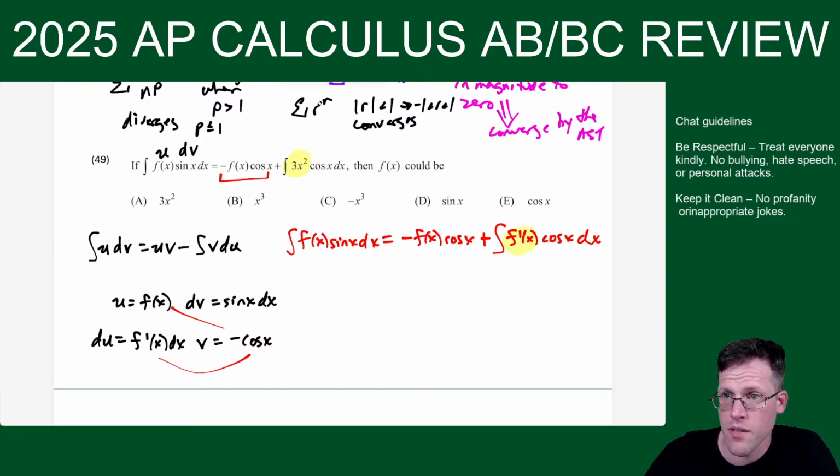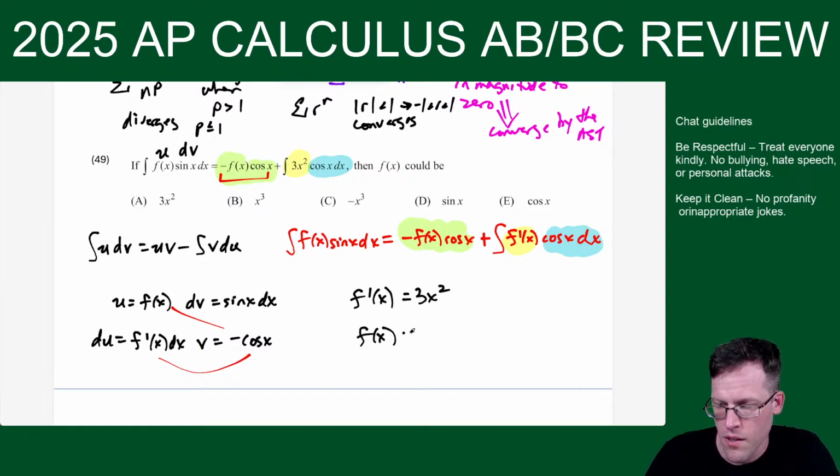See how everything else, like the cosine x dx, is here? Even the negative f of x cosine x is here. So that means in this case that f prime of x is equal to the 3x squared. If we want to know what f of x could be, just anti-differentiate. The antiderivative of 3x squared is 3x to the third over 3, so we get x to the third plus c, which is choice B. Cool.